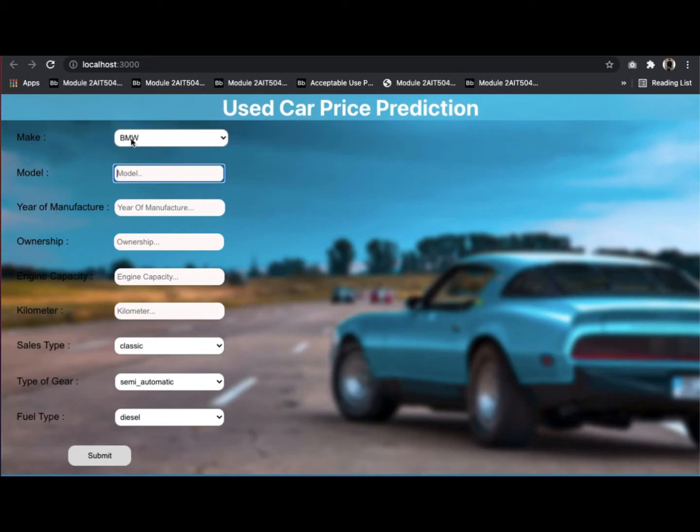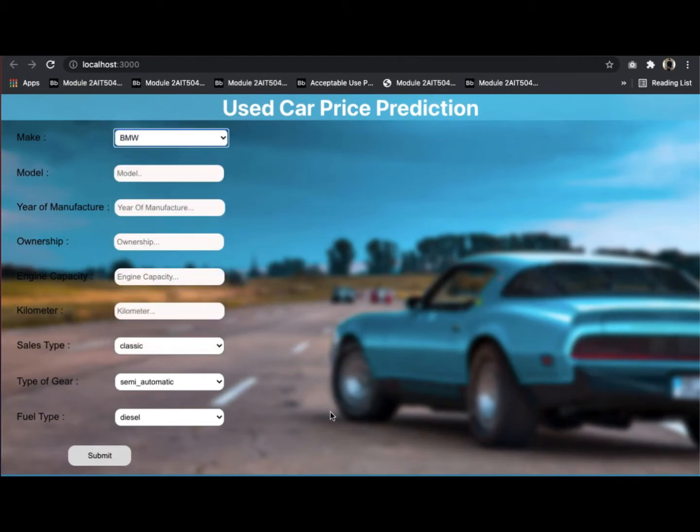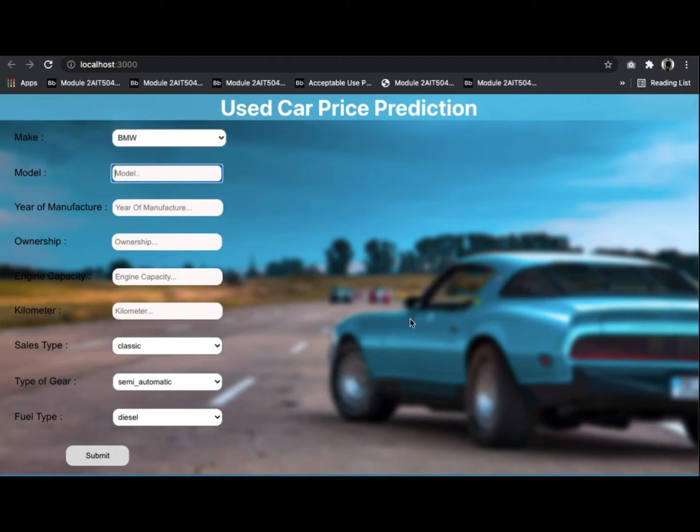First, if I click the make text field, I can see some of the car manufacturers like BMW, Ford, Honda, etc. For the model, I am going to type i3. Year of manufacture will be 2013.